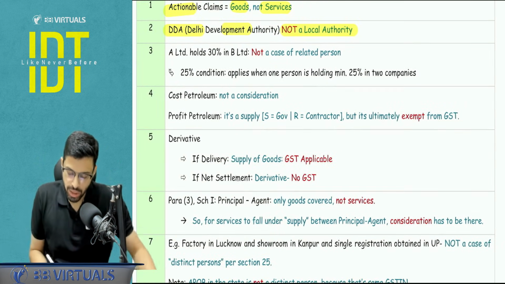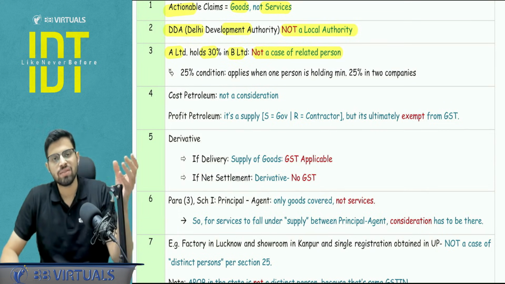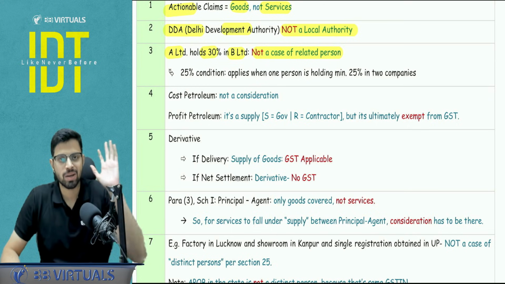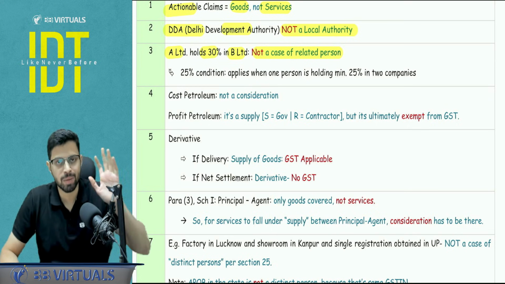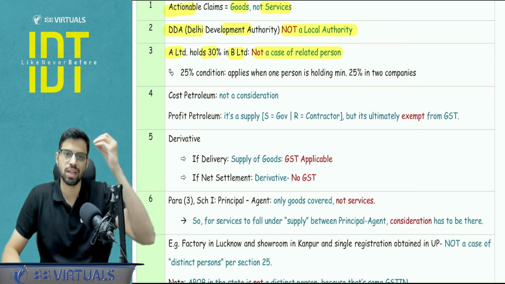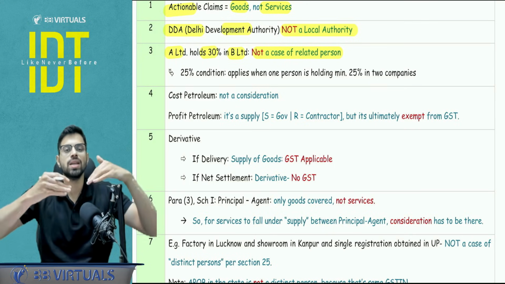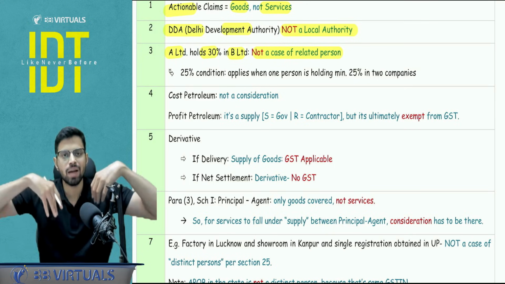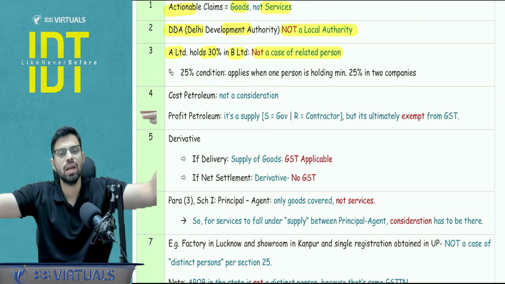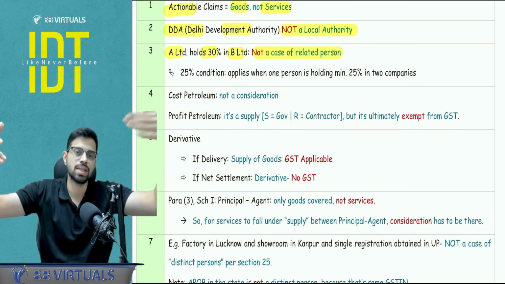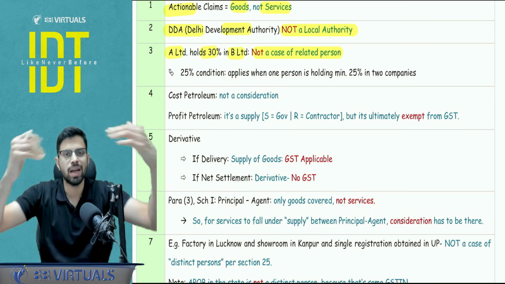A Limited is a short example: if A Limited holds 30% in B Limited, this will not be a case of related person. Now, somehow I have seen that students just learn the 25% point in the related person explanation to section 15, that sir, we have learned 25% voting. But guys, that 25% voting is when one person is holding in two companies. So A company is, let's say, holding in B company 26%, and in C company, let's say 30%. So B and C are related to each other.